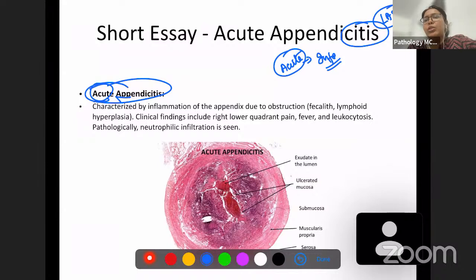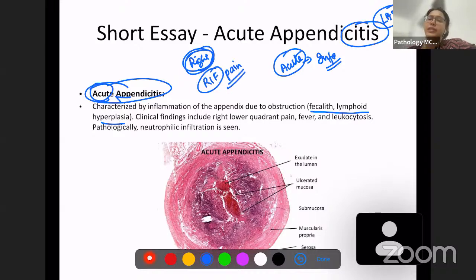Okay, it can also be characterized by inflammation due to obstruction. All right. So, what are the clinical findings you are going to see in this condition? Appendicitis is there. We know the appendix is present in the right side of the intestine, right? If we review, we can see that the appendix is present in the right side. So you're going to have right iliac fossa pain in acute appendicitis. So right lower quadrant pain.